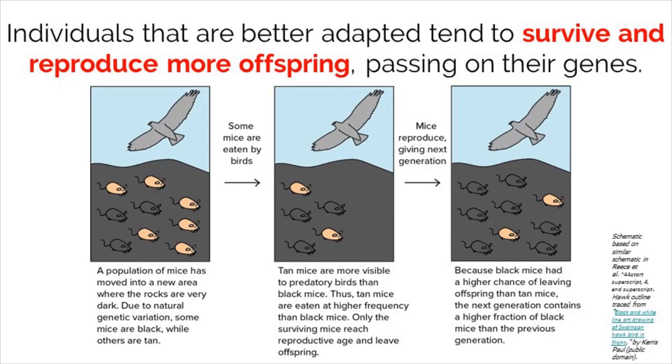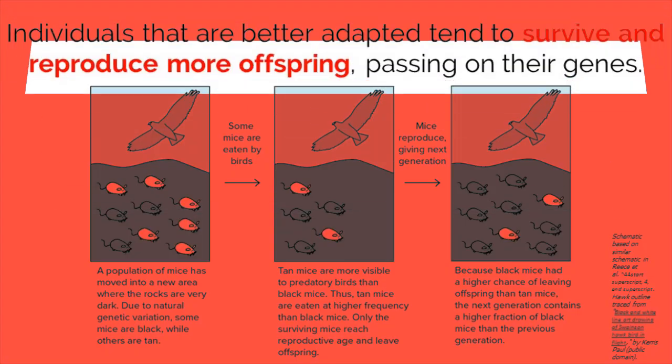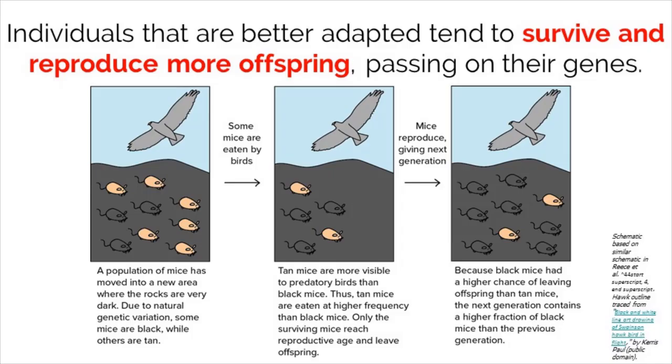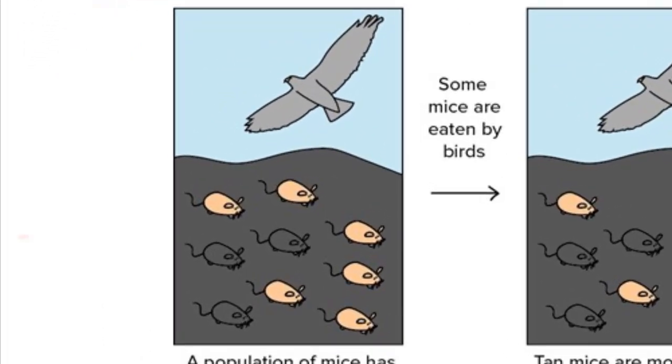The last step is essentially putting all of the pieces together for selection to take place naturally. Individuals that are better adapted to their environment tend to survive and reproduce more offspring, passing on their genes to the next generation. Let's look at this example. There is a population of mice that live on these dark rocks and possess variation with their fur color. The black mice have a beneficial adaptation based on the environment being a darker color.